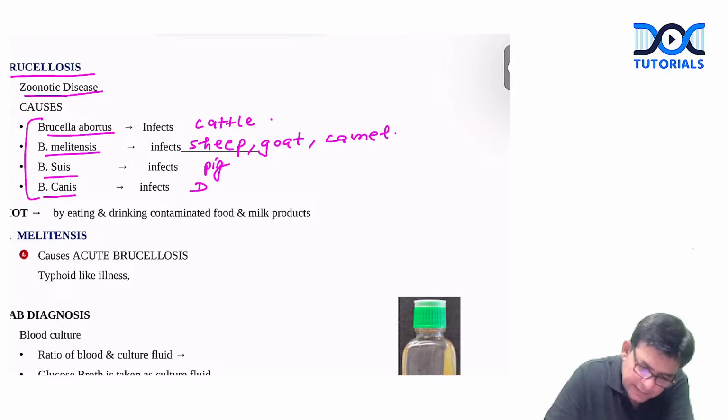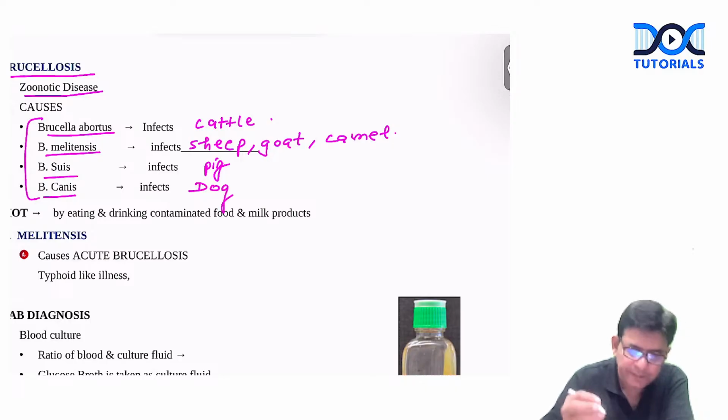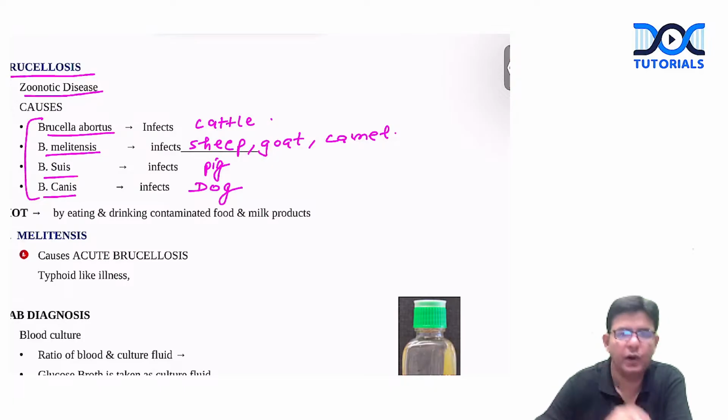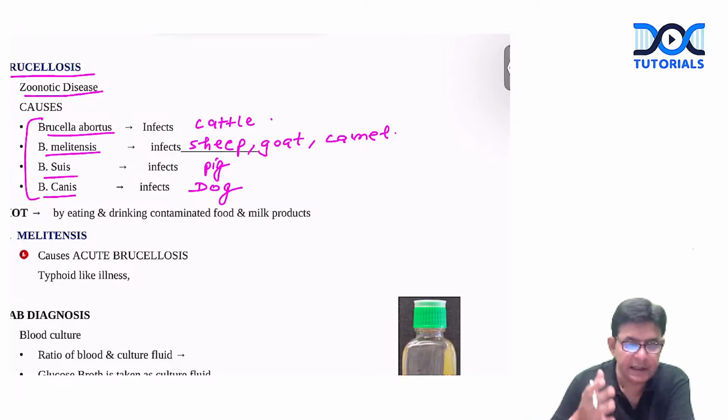Canis is dog. So Brucella abortus infects cattle, melitensis infects sheep, goat, and camel, suis majorly infects pig, and canis, dog. So these are the animal infections.